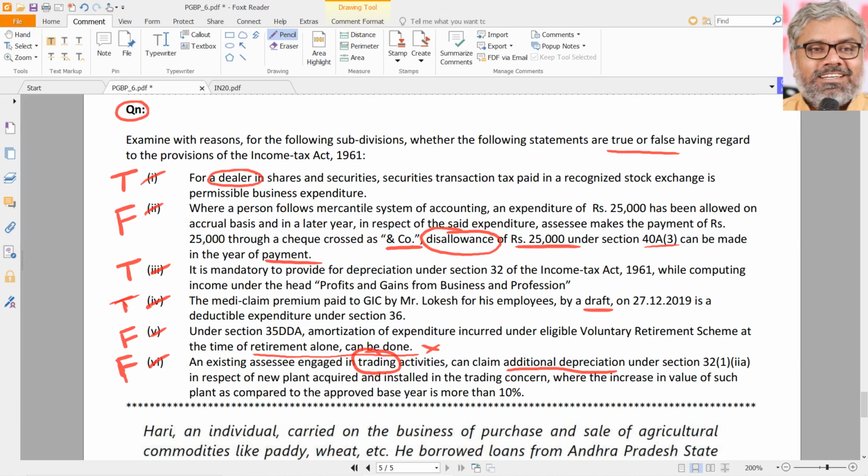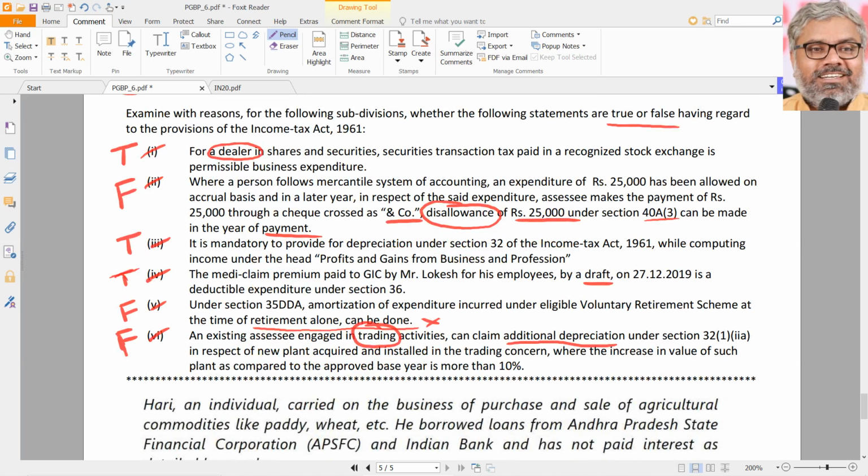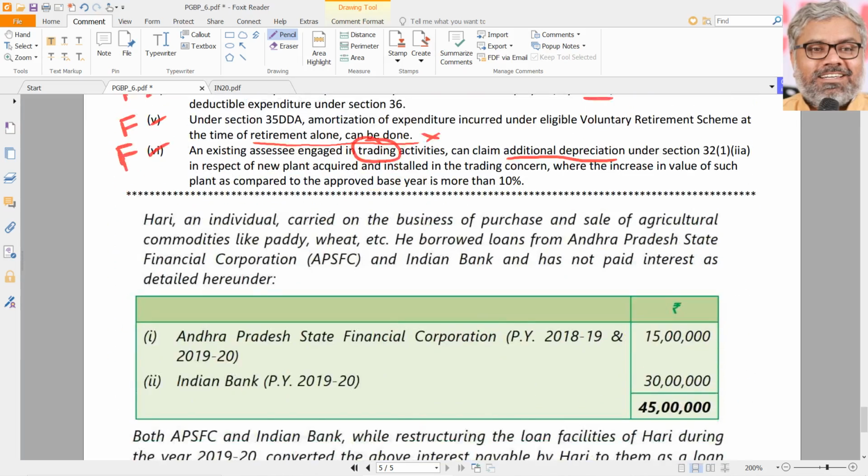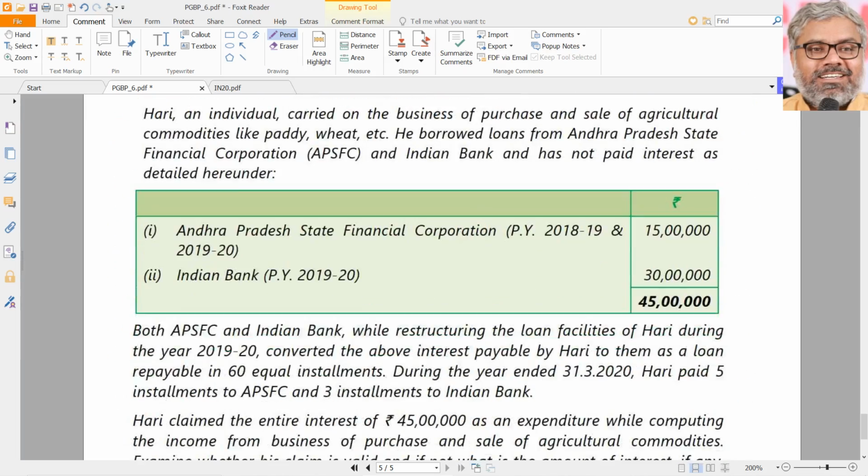Then full marks can be awarded according to the presentation that we make, and reference to the appropriate sections will definitely also get better marks. That is about another question applying various provisions of this head of income, PGBP. Now let us apply one more point of 43B, related to payments. Expenditure is allowed as a deduction only on payment basis, particularly interest related expenditure. Read this question carefully. Hari is an individual carrying on, okay, whatever.